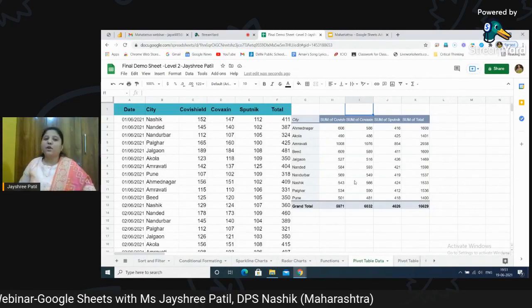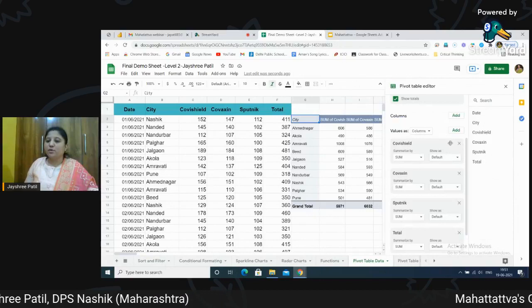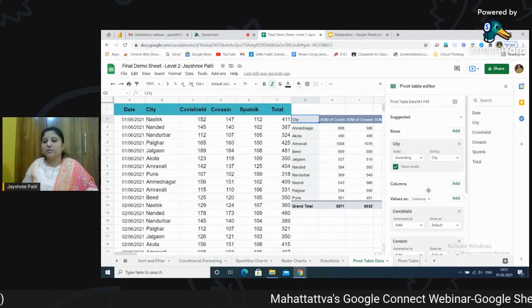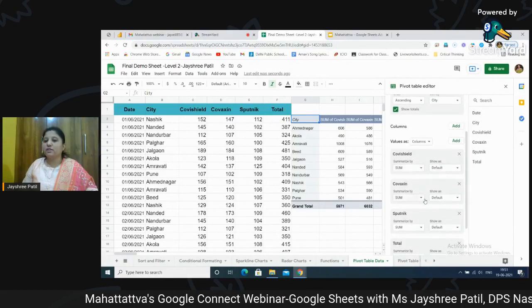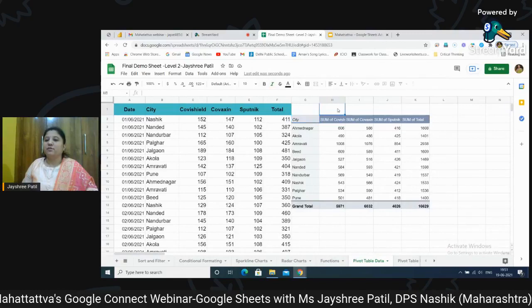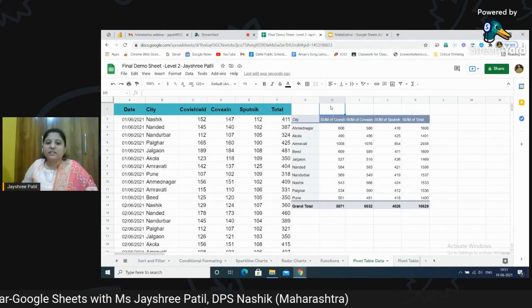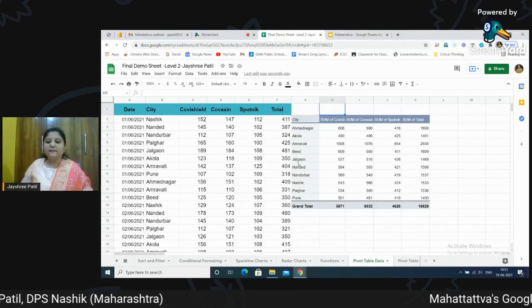So this is all about pivot tables. If you understand the things, the column, the row, and the way you want the data, that is very clear in front of you, then you can use these features from here. You can edit it the way you want and it is really very handy for us. This is the type of pivot table. I have taken this example because it becomes very easy for us to understand.